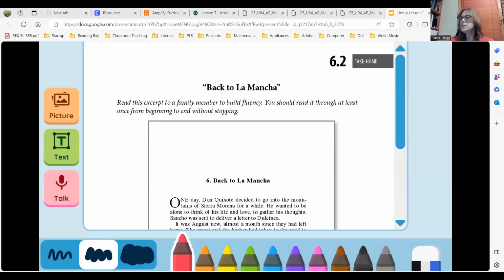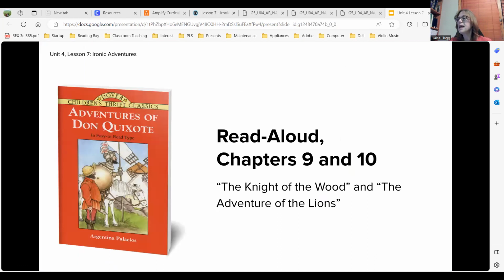Okay, so the first thing we're going to do is we're going to be reading chapters 9 and 10. And so what I'd like you to do is you can go ahead and turn to chapter 9 in your Don Quixote book, chapter 9, which is found on page number 24. It's called The Knight of the Wood. And would you also turn in your activity workbook to page 97, and it's activity page 7.1.